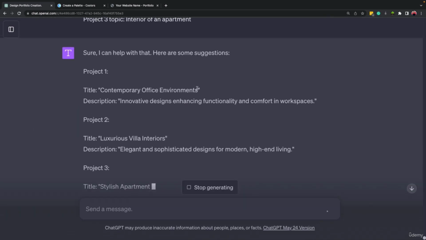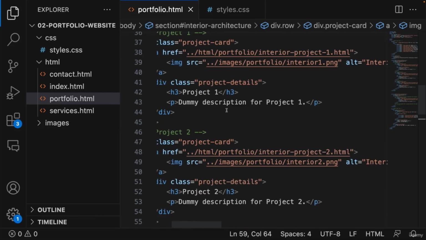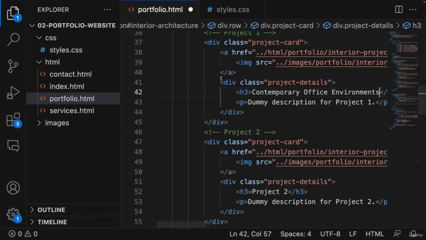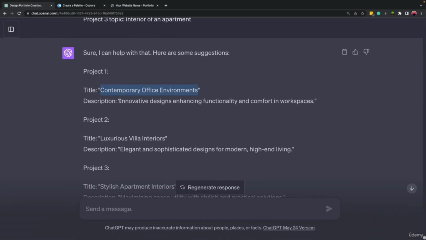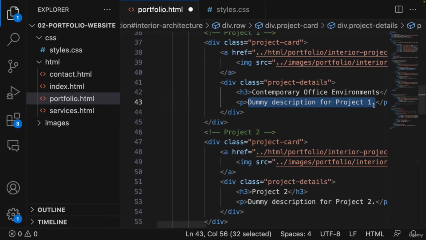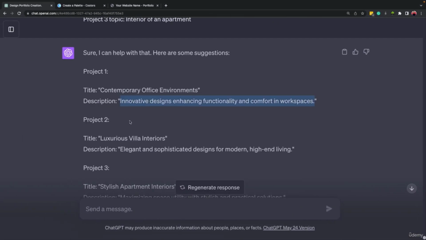All right, so here is the title. I'm going to copy this title and let's scroll up. Here is the project one title. I'm going to place it here. And then here is the description for it. Let's come here and replace it with this description. Okay. Let's go for project two.